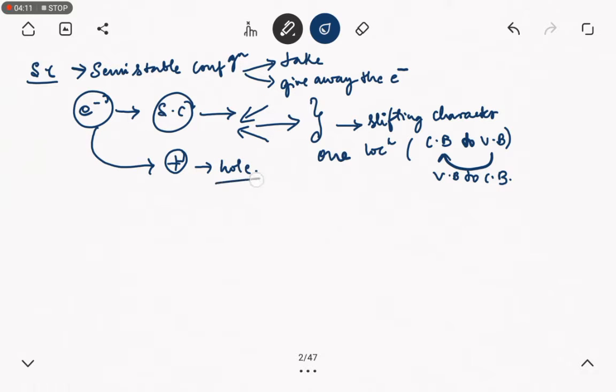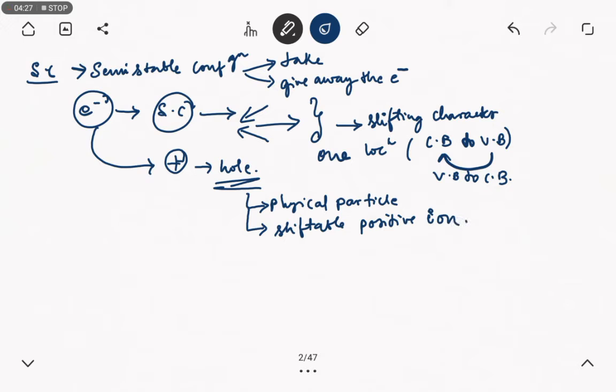So here we can finally say that this hole is not a physical particle. It is not a physical particle, rather it is a shiftable positive ion. Shiftable positive ion of which atom? It is of the semiconductor atom. This is about the charge carriers in semiconductor.